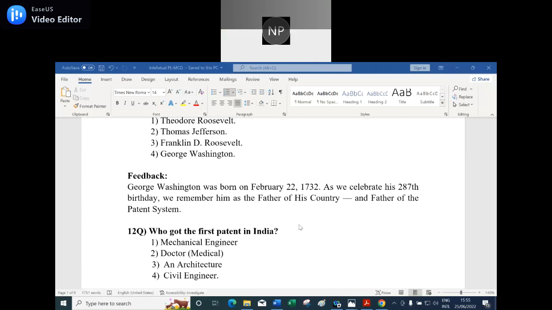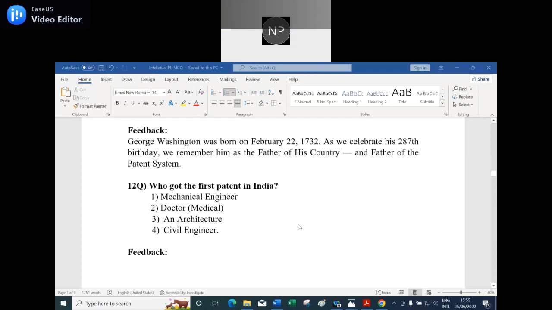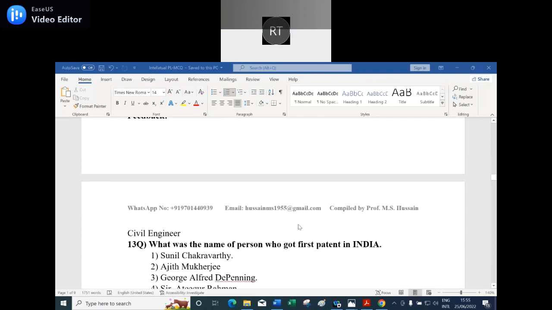A civil engineer. Because the person named is a civil engineer, he is, of course, the second, there I will give the feedback. Now, third question, 13th question. What was the name of the person who got the first patent in India?